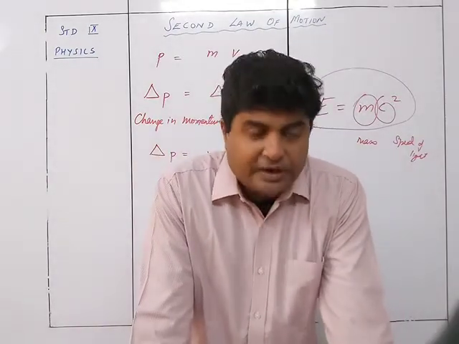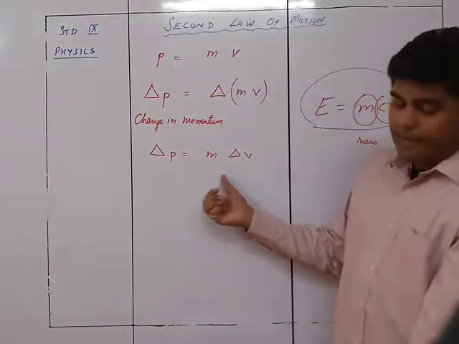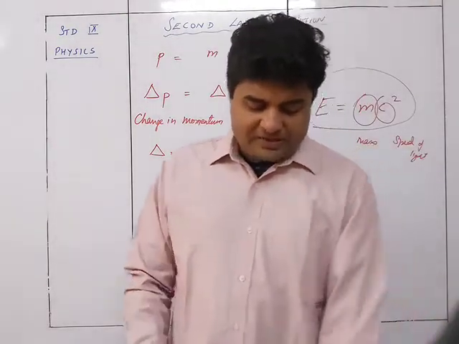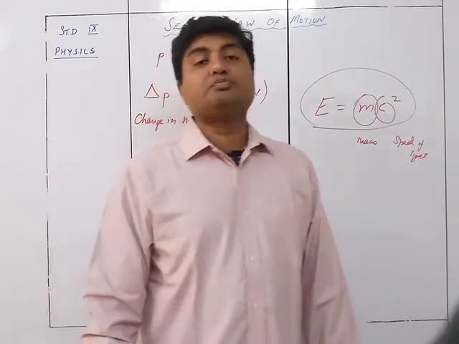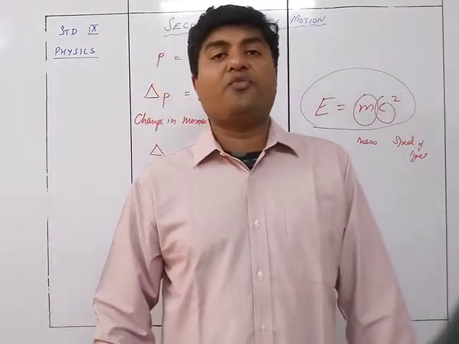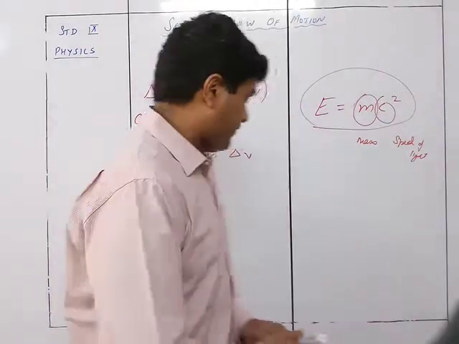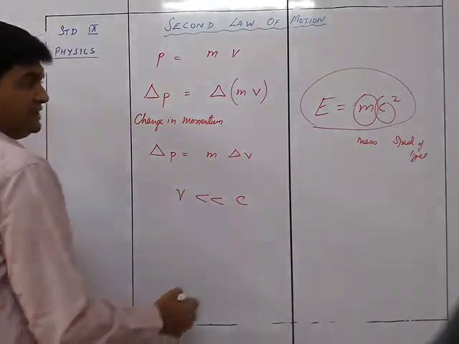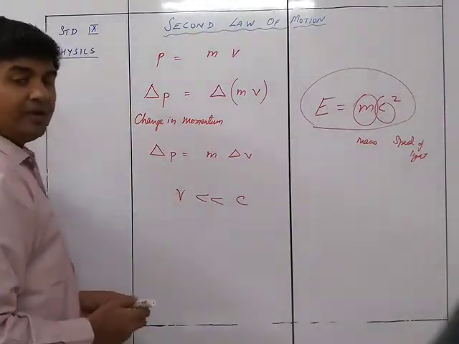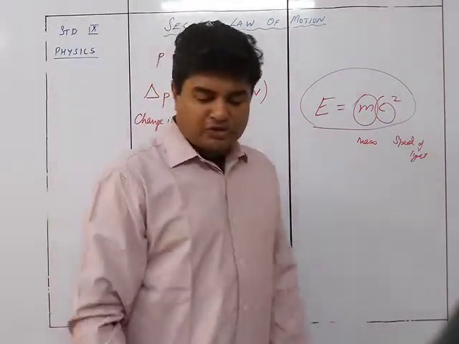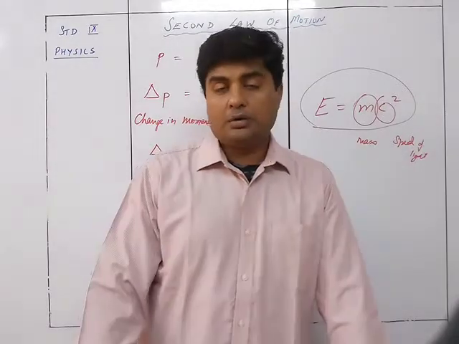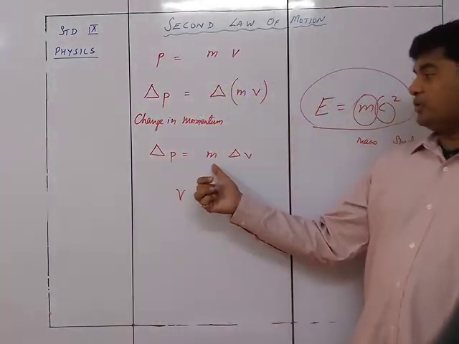That's why the relationship delta P is equal to m delta V is true only if the velocity v of the moving body is much smaller than the velocity of light, that is, v is much smaller than c, where c is the speed of light. If velocity is much smaller than the speed of light, then delta P is equal to m delta v.